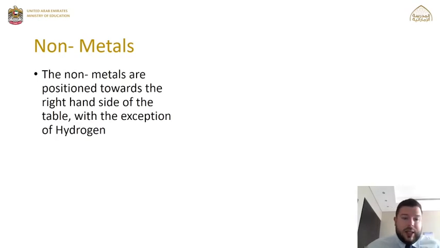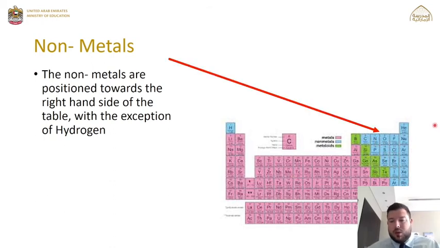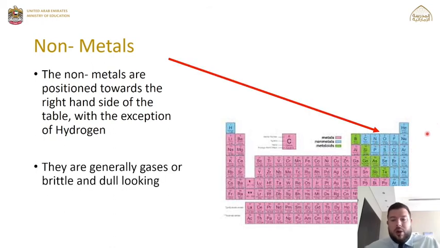The non-metals. We said previously that the metals were located on the left-hand side in the middle of the periodic table, while the non-metals are located towards the right-hand side of the periodic table. And this is with the exception of hydrogen, which we said last time was not a metal, but is positioned on the left. So this is also classed as a non-metal, as well as everything you see here in blue. Okay. Now, these non-metals are generally gases. So the majority of them are gases.